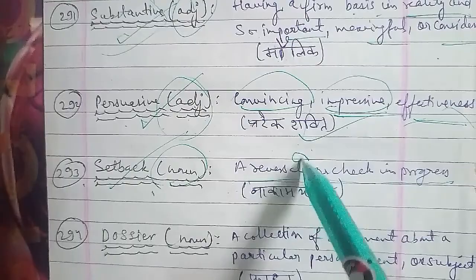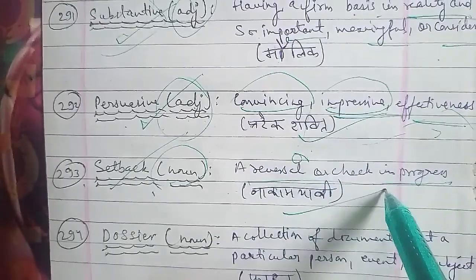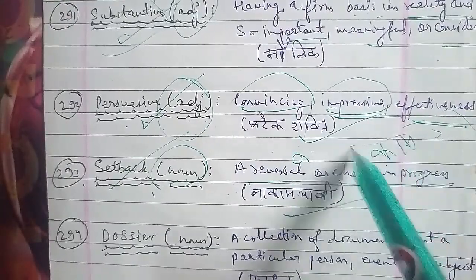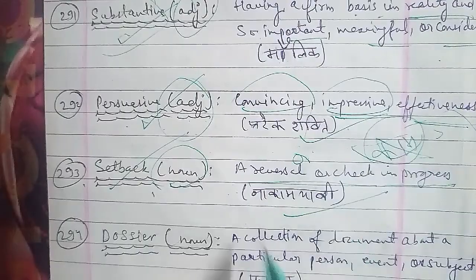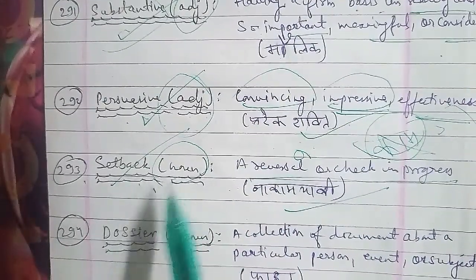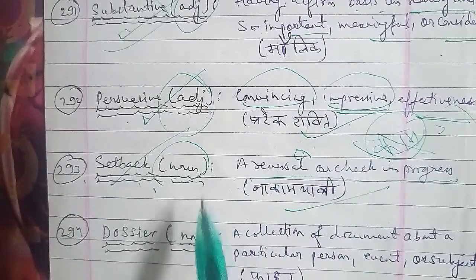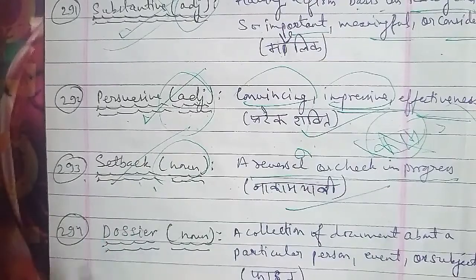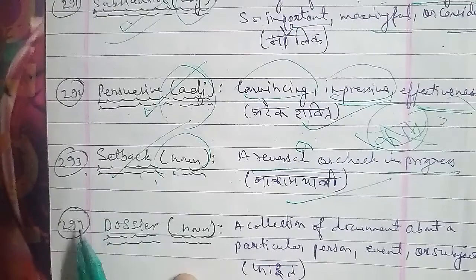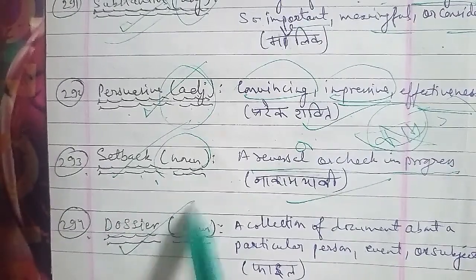Now moving on with the next one that we have, the 294th word, and that is dossier. Dossier is a word that is used as a noun, and the meaning of dossier is a collection of documents about a particular person. जो आप collection कर रहे हो document का कोई particular person के लिए, event के लिए या subject के लिए, ओके तो जिसे हम कहते हैं फाइल, so a collection of documents about a particular person, event, or subject, that is file, and that is understood by the word here.